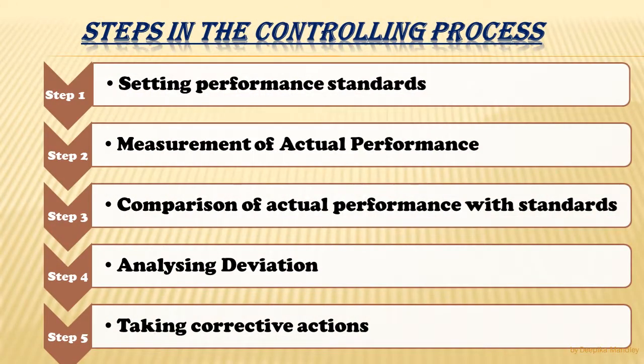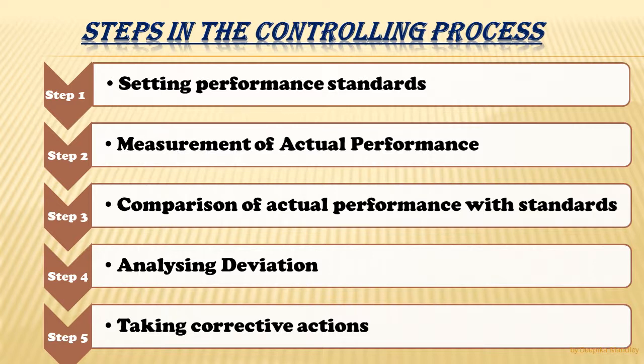So before discussing the steps in the controlling process, let's quickly revise what controlling is. Controlling involves comparison of actual performance with the planned performance. If there is any difference or deviation, then finding the reasons for such difference and taking corrective actions to stop those reasons so that they don't reoccur in future and that organizational objectives are effectively achieved.